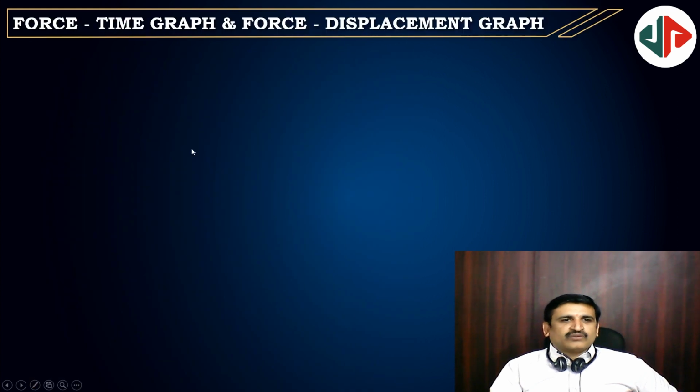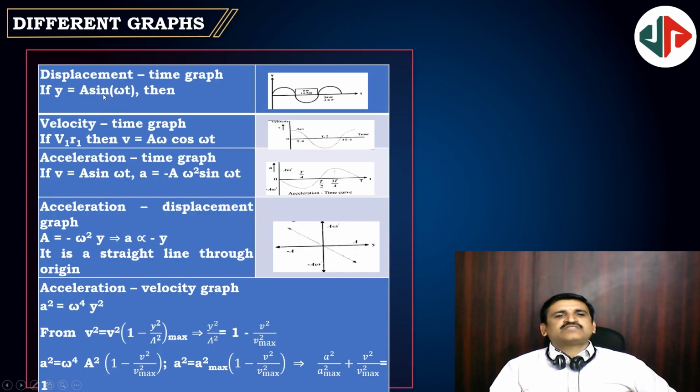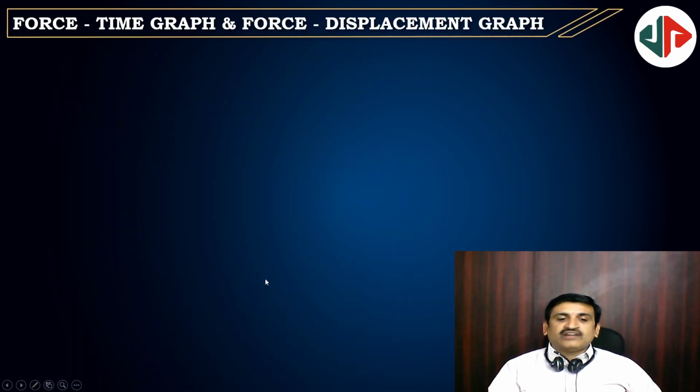Next, graphs. Let's go back. The displacement time graph, a sinusoidal function, will be like this. If it is a cos function, that will come like that. Differentiation of it will give you a omega cos omega t, which is a cos function, so a cos graph will come. And the acceleration time graph: acceleration is negative, minus a omega square, that's why it starts from the bottom onwards. And this is the acceleration displacement graph. When acceleration is positive, displacement is negative; displacement positive, acceleration negative. That's why it will be in the second and fourth quadrants.